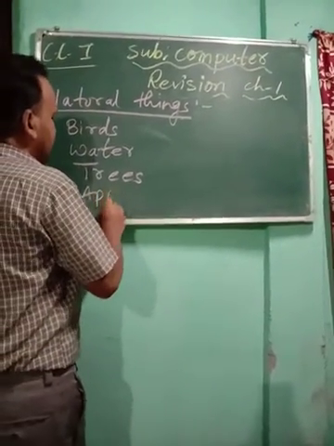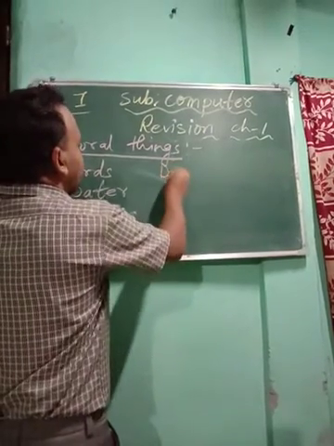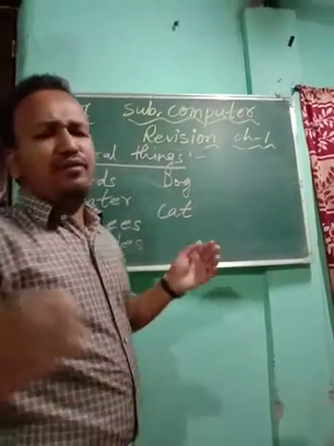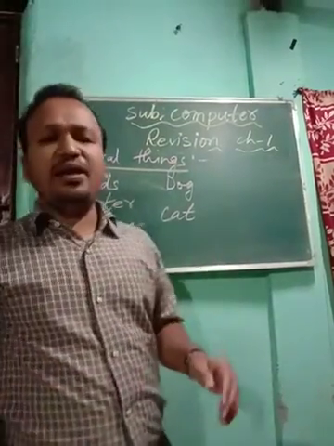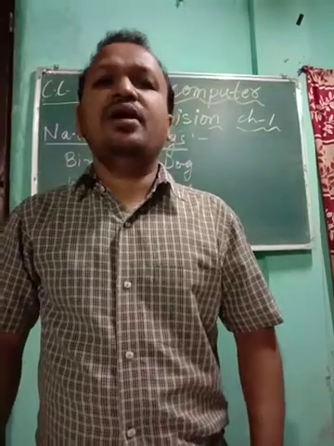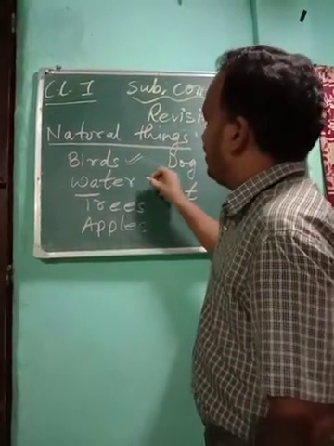So you see, we can see so many. See, apple, dog, cat. Everything which is not made by a man is called natural things. So you see, a bird cannot be made by man.